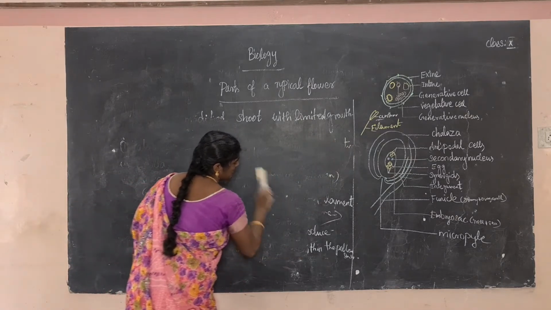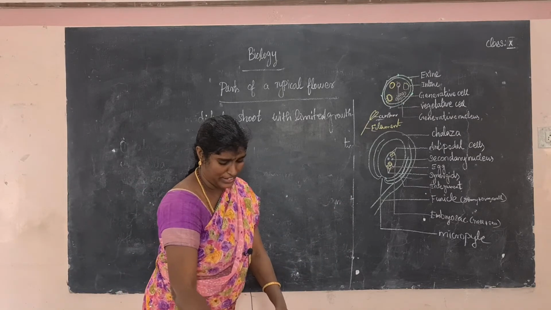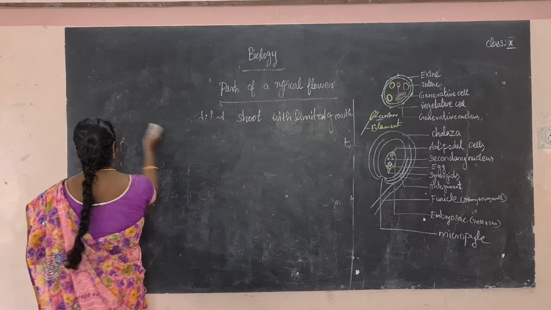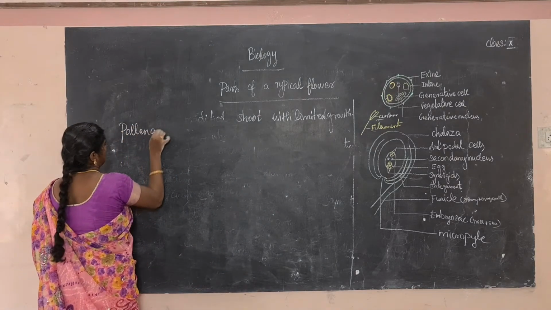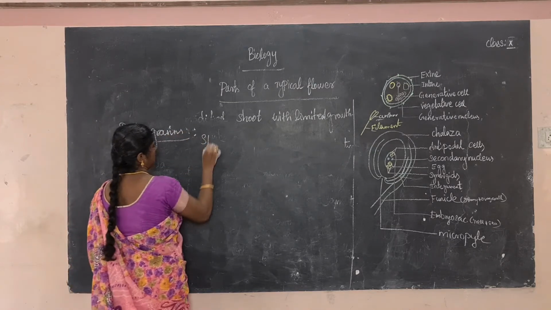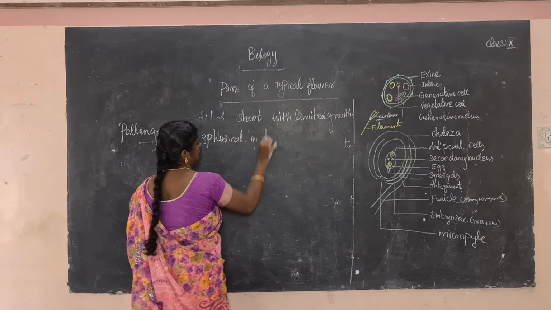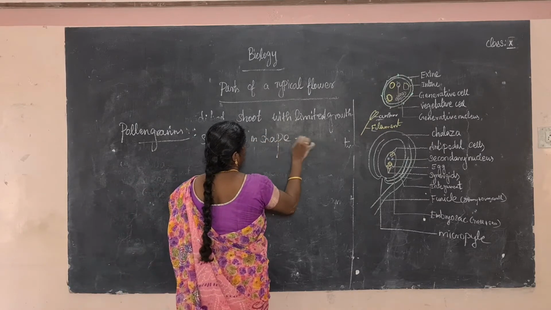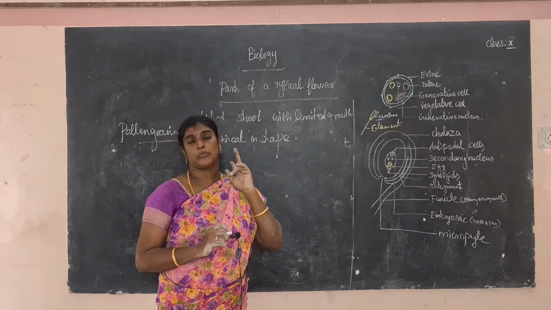This is the pollen grain. Which shape does the pollen have? Spherical in shape. It consists of two layers. So pollen grains are usually spherical in shape.